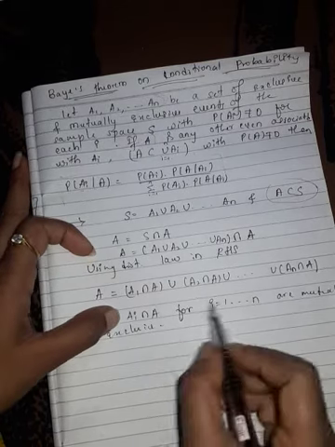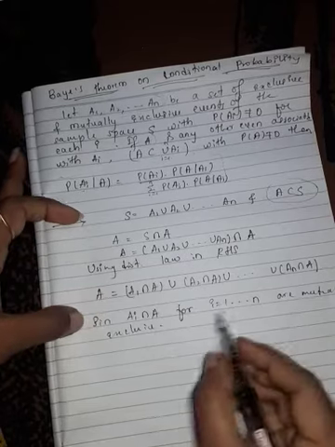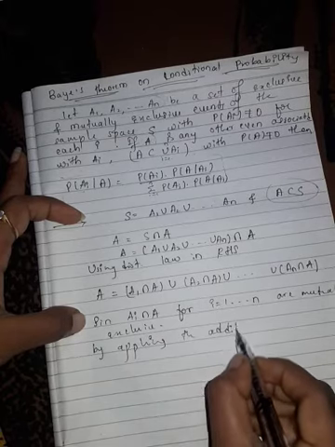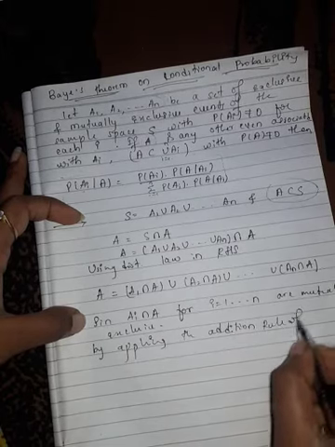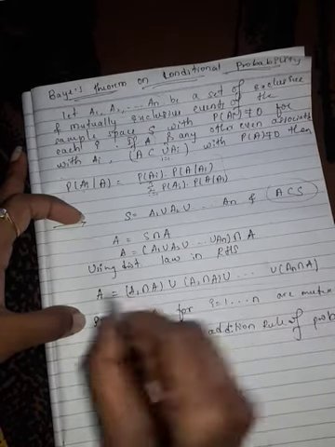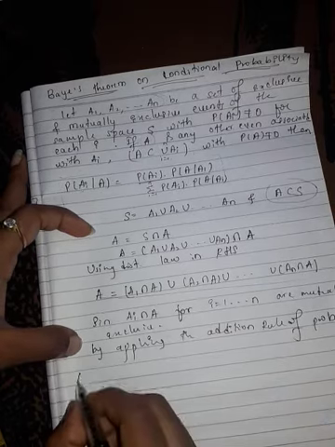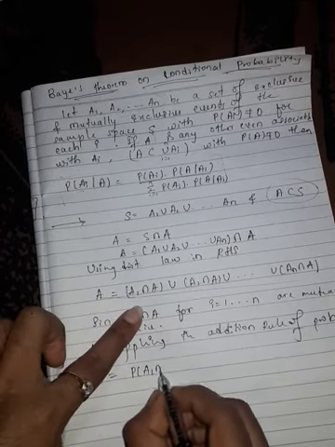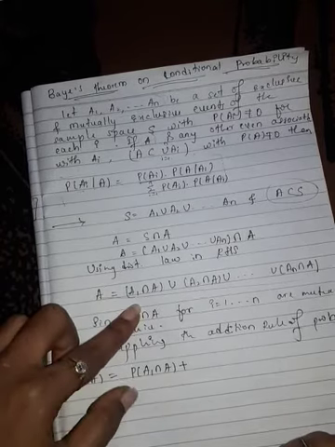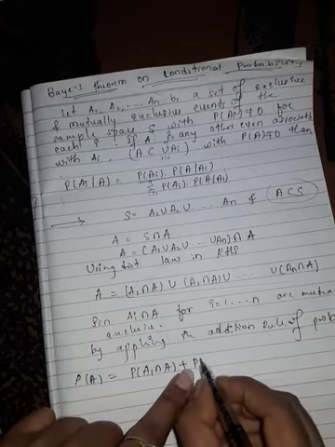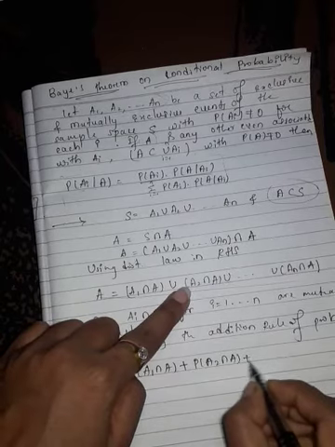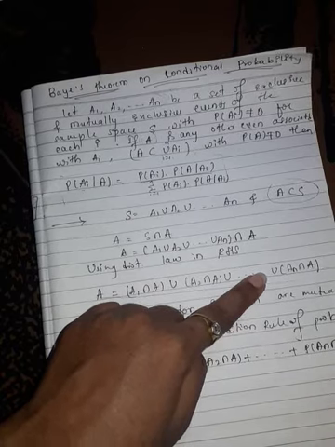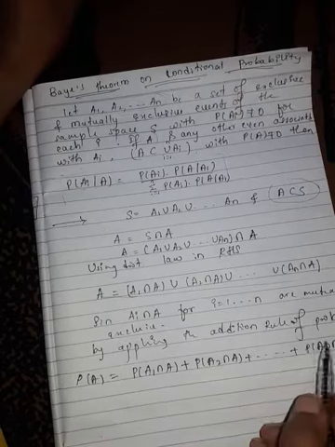Since the Ai intersection A for all i are mutually exclusive, by applying the addition rule of probability, we get probability of A is equal to probability of A1 intersection A, plus probability of A2 intersection A, plus and so on plus probability of An intersection A. So this is by the addition rule of probability.